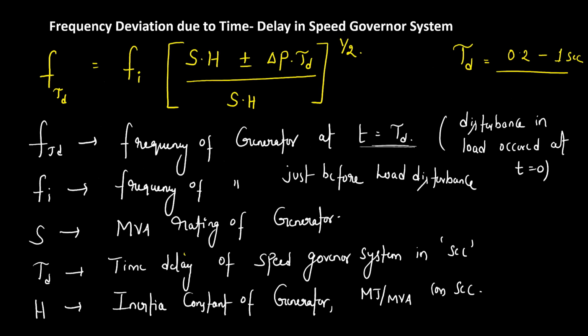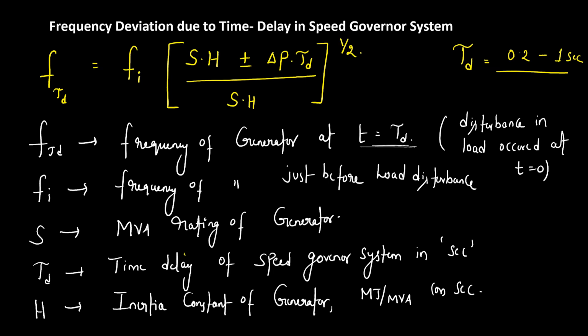But I'll tell you one very important point. Had there been no time delay, suppose our speed governor system also is changing its position at the same pace as that of the load disturbance. That means if our tau d is 0, then you can see that your frequency f tau d is same as the initial frequency. There is no frequency disturbance or frequency deviation.